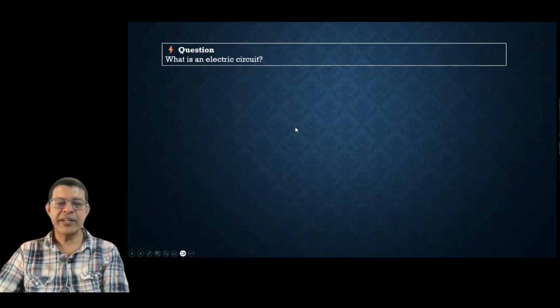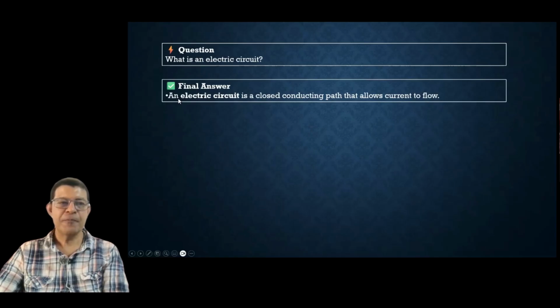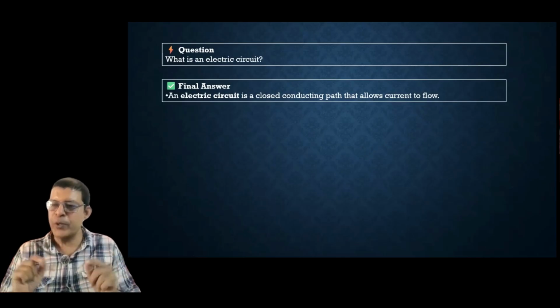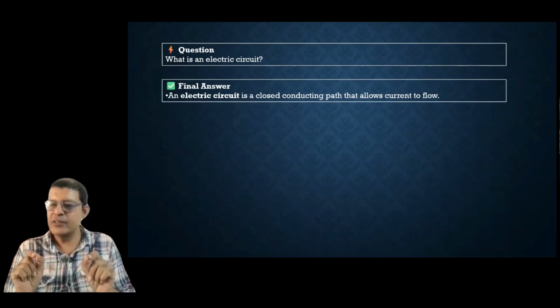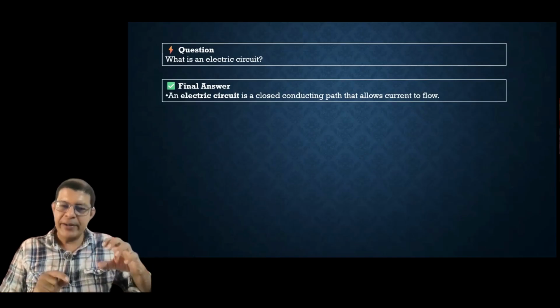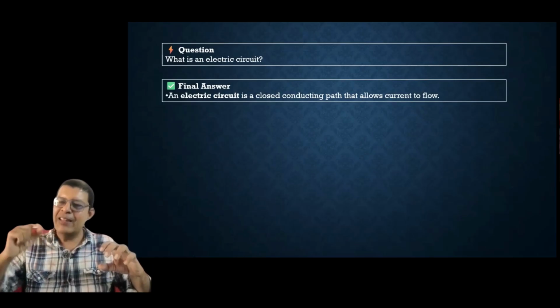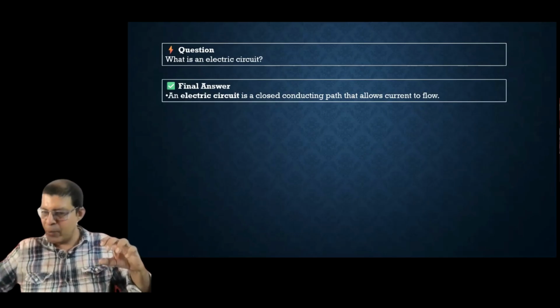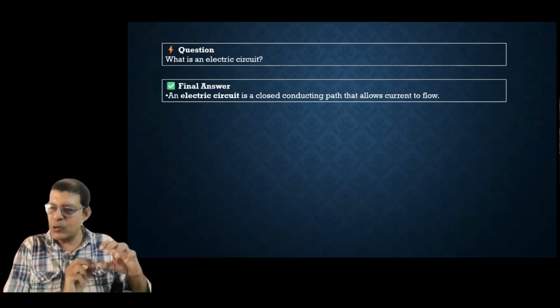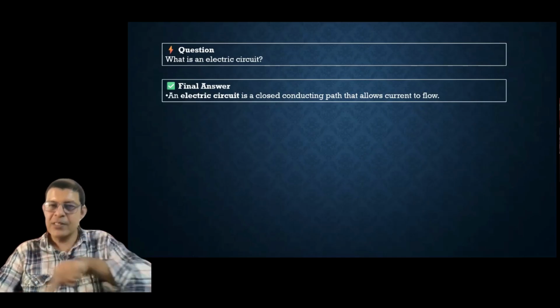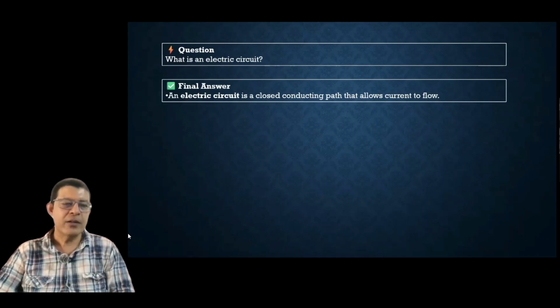What is an electric circuit? What is the definition? It's a closed conducting path that allows current to flow. It's a closed path. That means nothing in the circuit is open. There are no open ends of the wire. When you see a circuit, there'll be a battery. The battery will be connected with a wire, and that wire will be connected to a bulb. And the other end of the bulb will be connected back to the battery, right? So the full circuit is a closed path. This is a very important term. It's a closed conducting path.